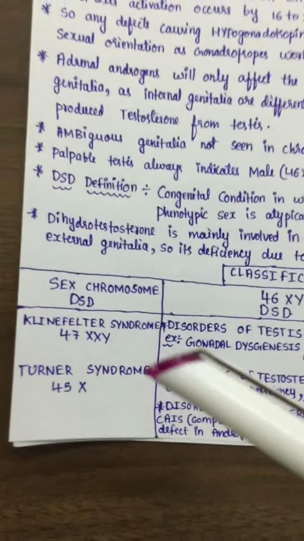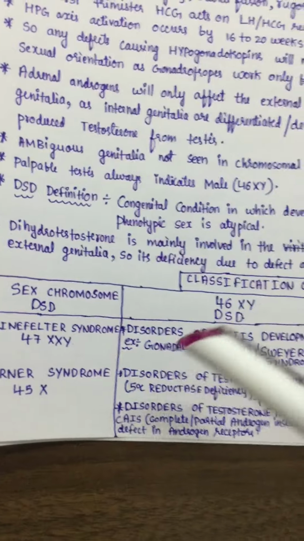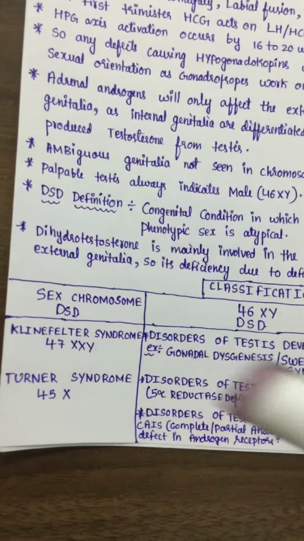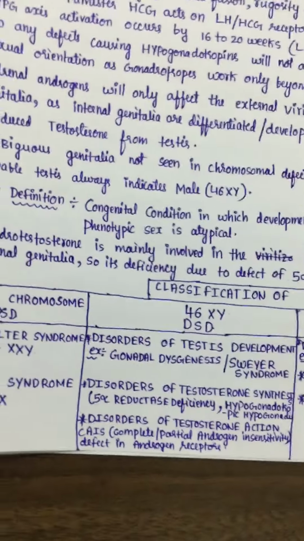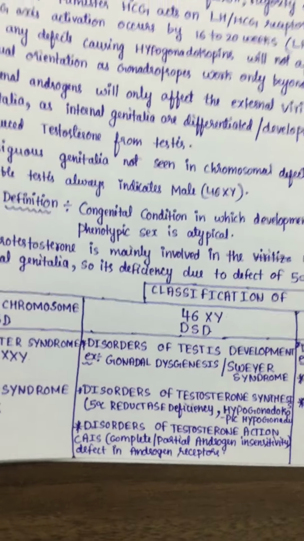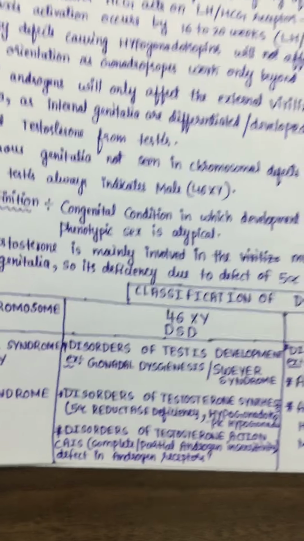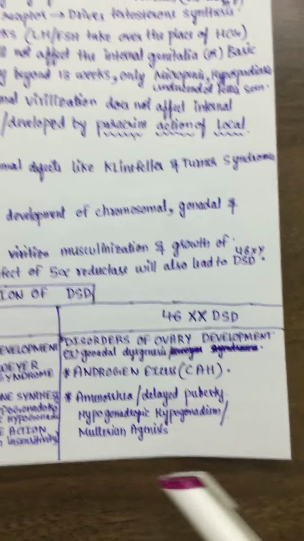In the next video we will discuss each DSD case scenario. We can discuss the case scenarios of Klinefelter, Turner, Swyer syndrome, 5-alpha reductase deficiency, complete androgen insensitivity, partial androgen insensitivity, congenital adrenal hyperplasia, and Mullerian agenesis. We will discuss all these as case scenarios, with their clinical features and everything, in the next video.